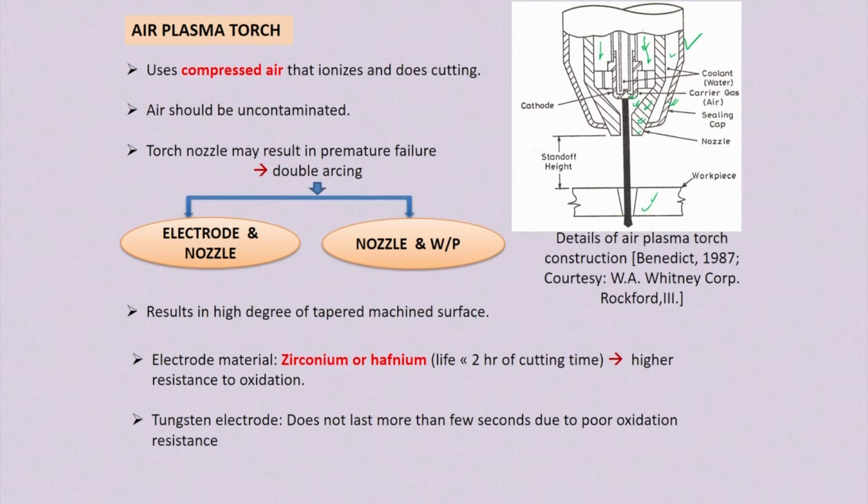This kind of air plasma torch results in a high degree of tapered machined surface. So the cut surface on the workpiece shows a high degree of taper.